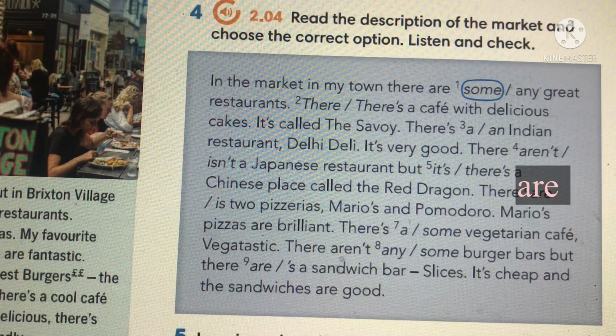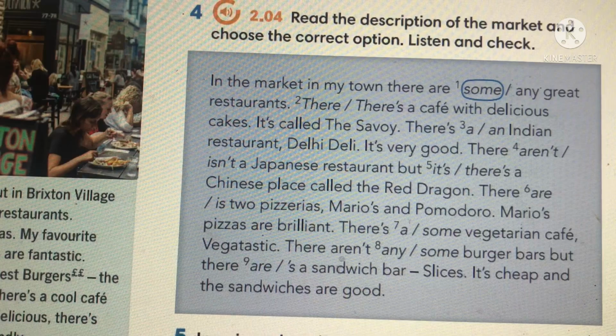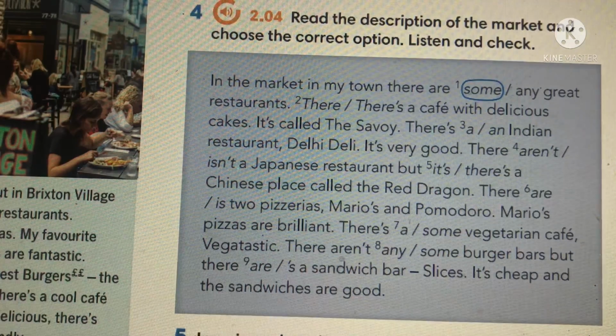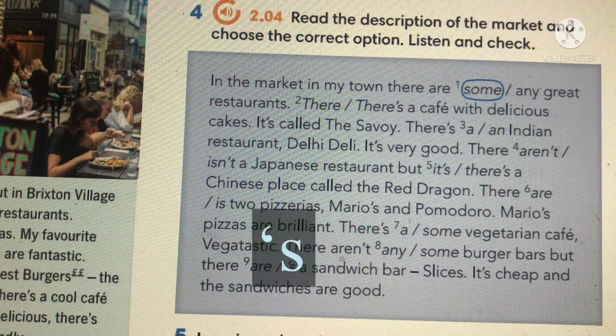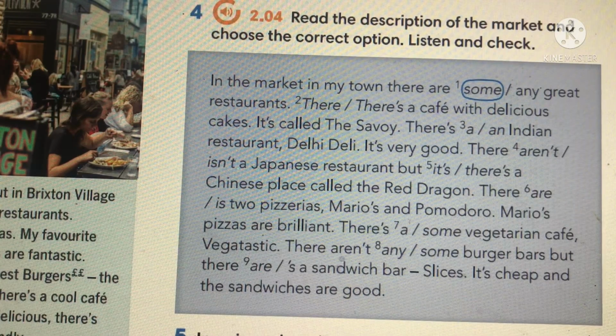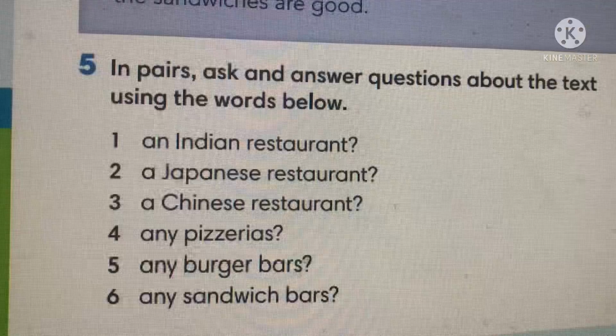There are 2 pizzerias, Mario's and Pomodoro. Mario's pizzas are brilliant. There's a vegetarian cafe, Vegetastic. There aren't any burger bars, but there's a sandwich bar, Slices. It's cheap and the sandwiches are good.